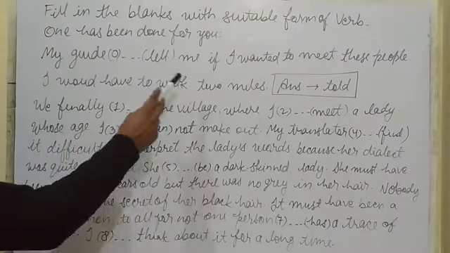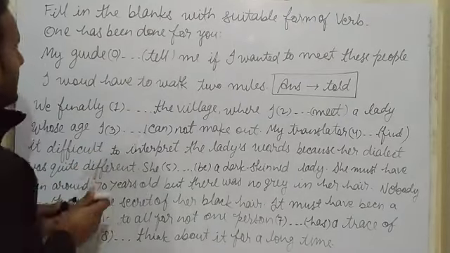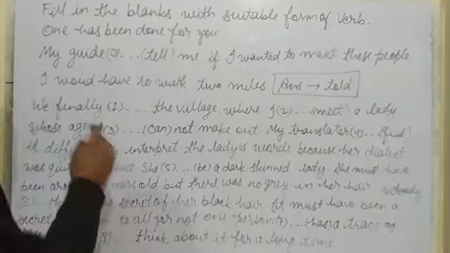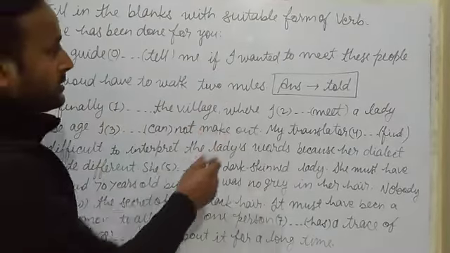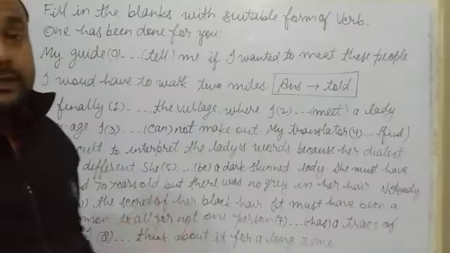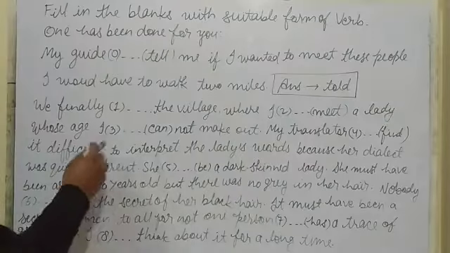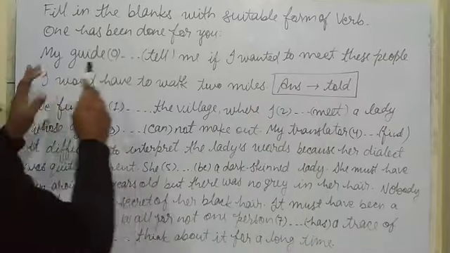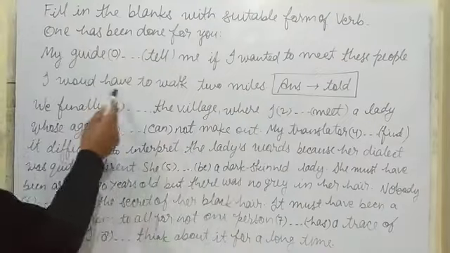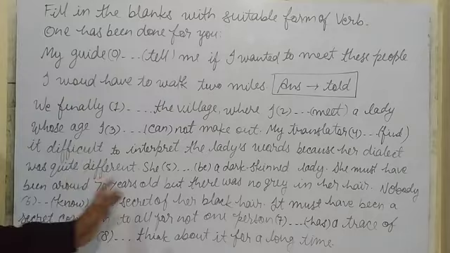An example has also been done here. My guide told me, if I wanted to meet these people, I would have to walk 2 miles. So what did the guide say? The guide said that if you want to meet these people, you have to walk 2 miles. So the solution has been done here. What happened? My guide told me if I wanted to meet these people, I would have to walk 2 miles. Okay. And now the main problem starts from here.